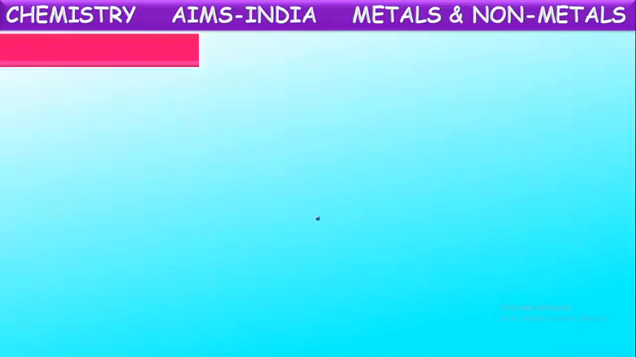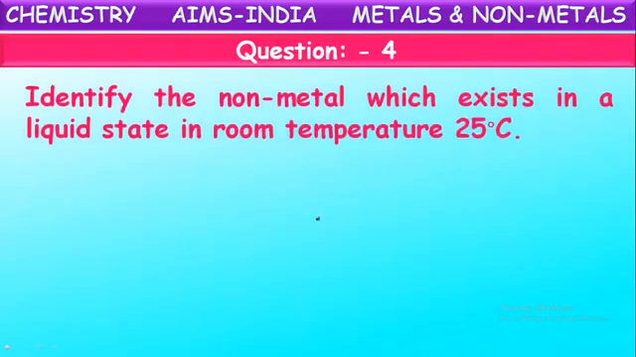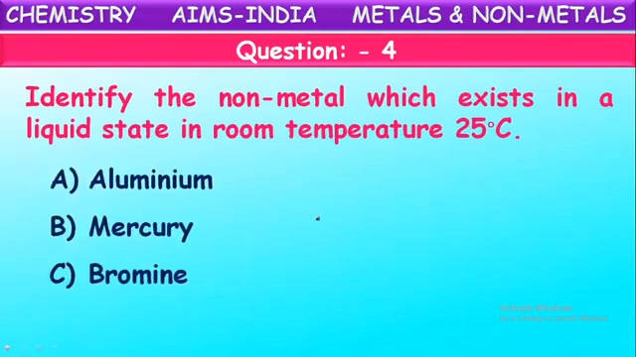Okay, next. Identify the non-metal which exists in a liquid state at room temperature, that is at 25 degrees Celsius. Which non-metal exists in the liquid state at normal temperatures? Among liquids and non-metals, there is one element in each which exists in the liquid state at normal temperatures. So what is that? Is it aluminum or mercury or bromine or iodine? What is that non-metal existing at room temperature as a liquid?